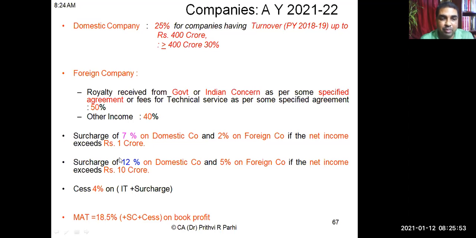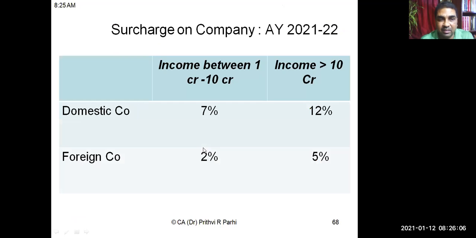And surcharge will become 12% for a domestic company and 5% for a foreign company if the net income exceeds 10 crore. Right. So we have to see whether the net income... Okay, so this is the summary of the surcharge for company. Income from 1 crore to 10 crore for domestic company 7%, and above 10 crore 12%. For foreign company it is 2%, 5%.